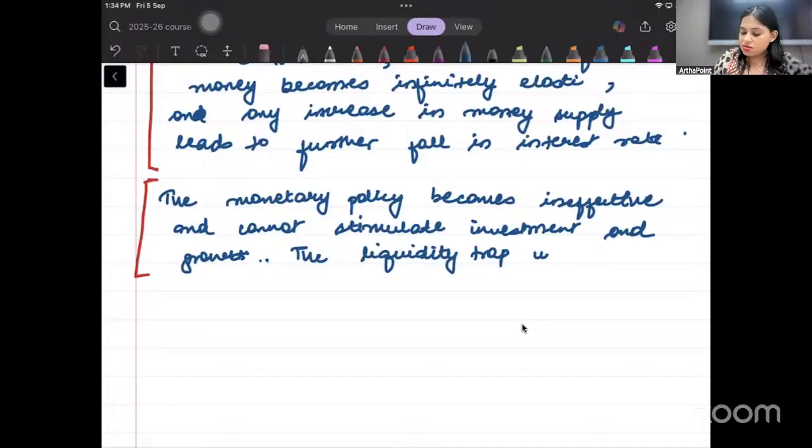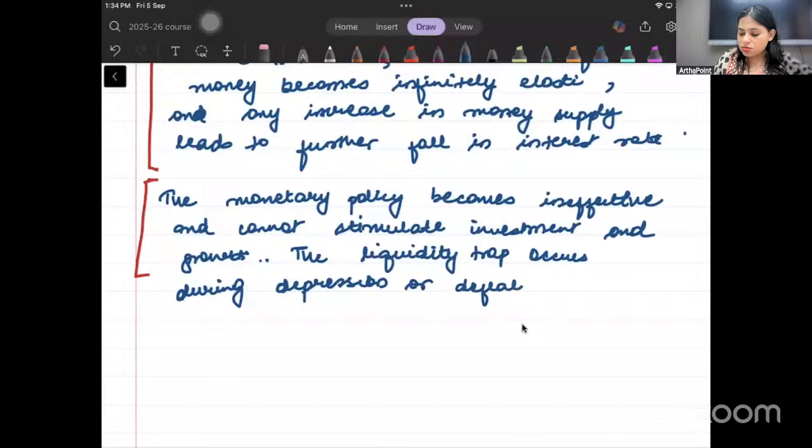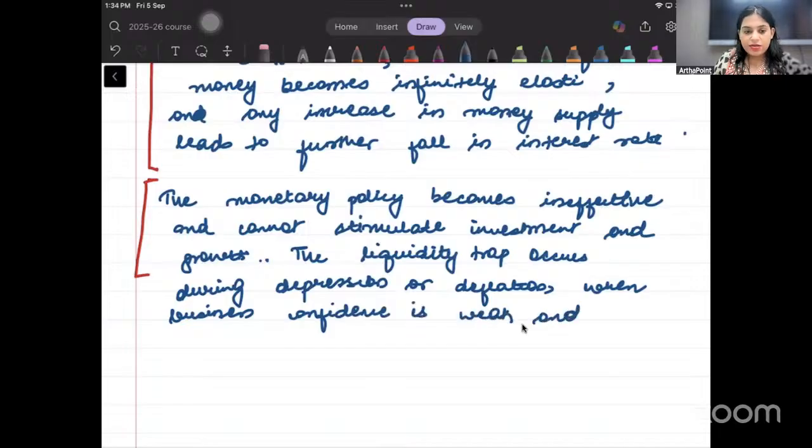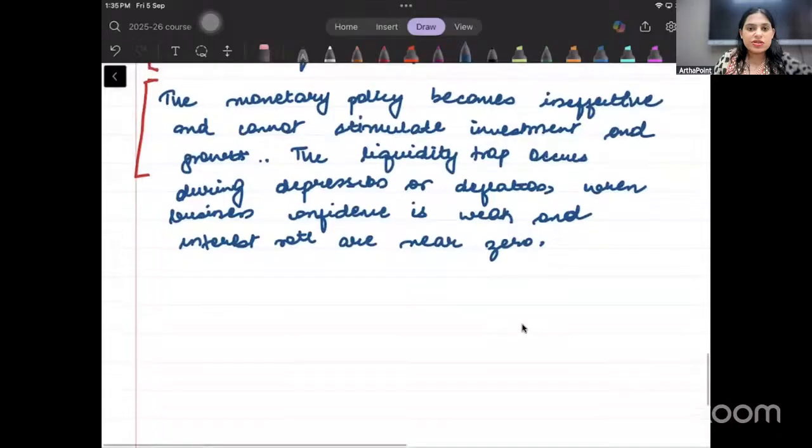So it occurs during depression or deflation, when business confidence is weak and interest rates are near zero. Interest rates are near zero.